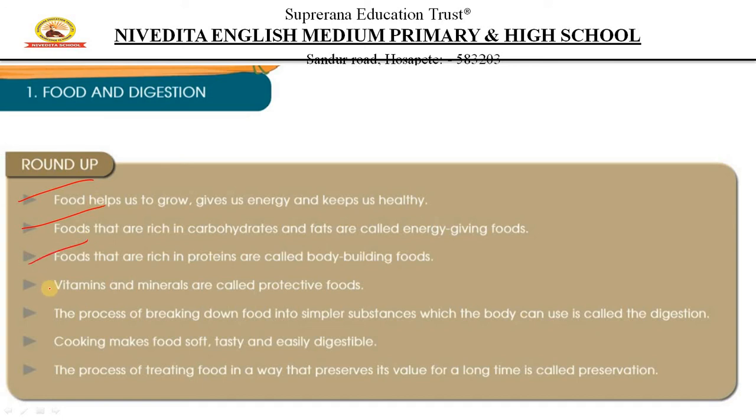Vitamins and minerals are protective foods. The process of breaking down food into simpler substances which the body can use is called digestion. Cooking makes food soft, tasty and easily digestible. And the process of treating food in a way that preserves its value for a long time is called preservation, children. So this is the end of a very big chapter.